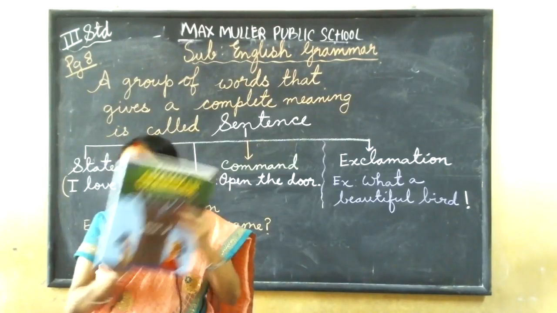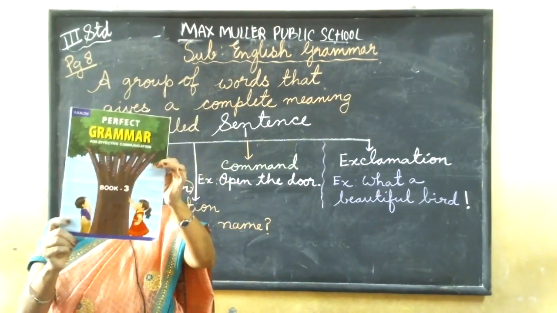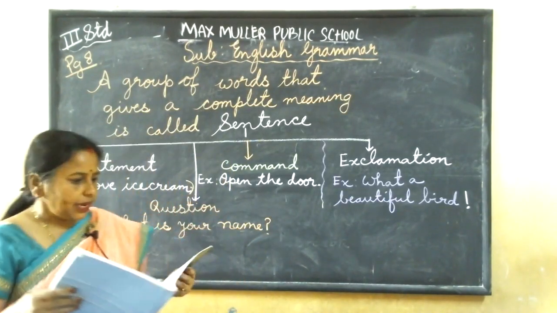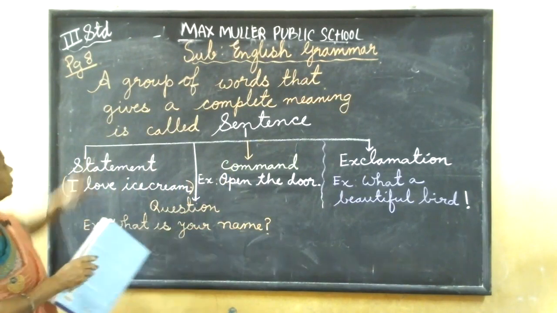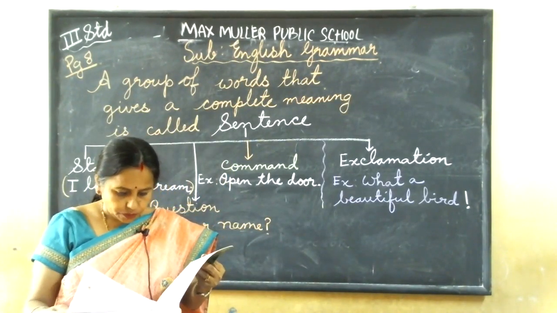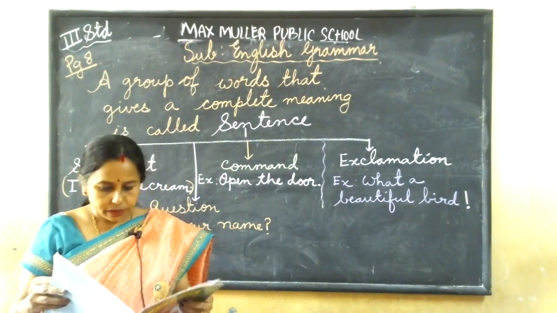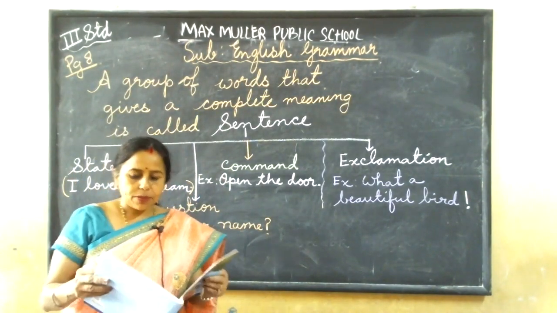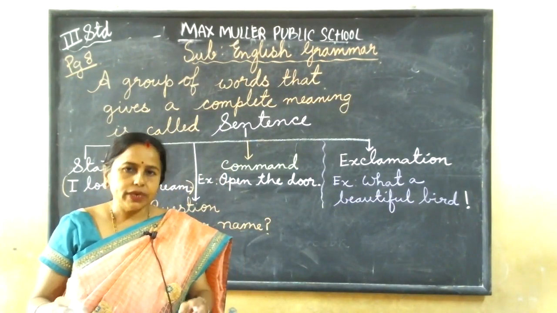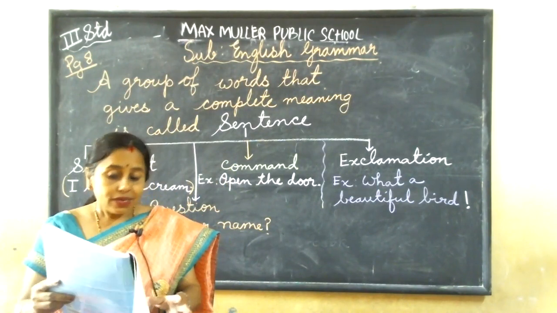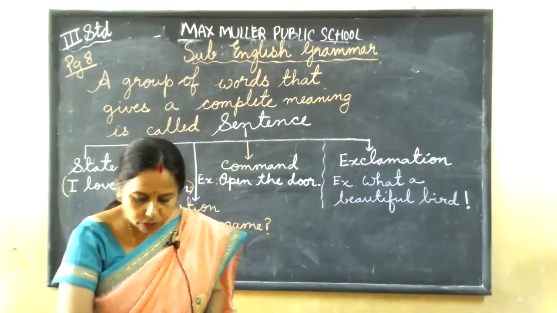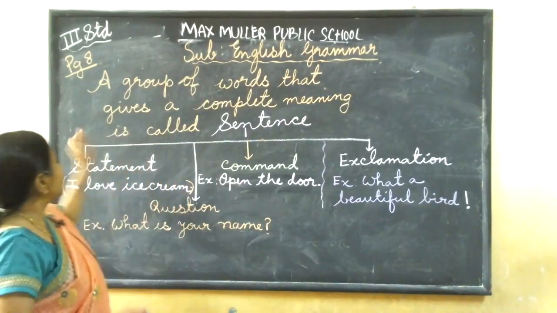So, do one thing. This is your English grammar book. All of you have it, no? Open the book, children. Open page number 8, because up to page 7, up to the fourth exercise, I completed. Do the grammar book daily along with me only, so nothing will be pending and afterwards you won't feel any difficulty. So do along with me only. Open the grammar book to page number 8.